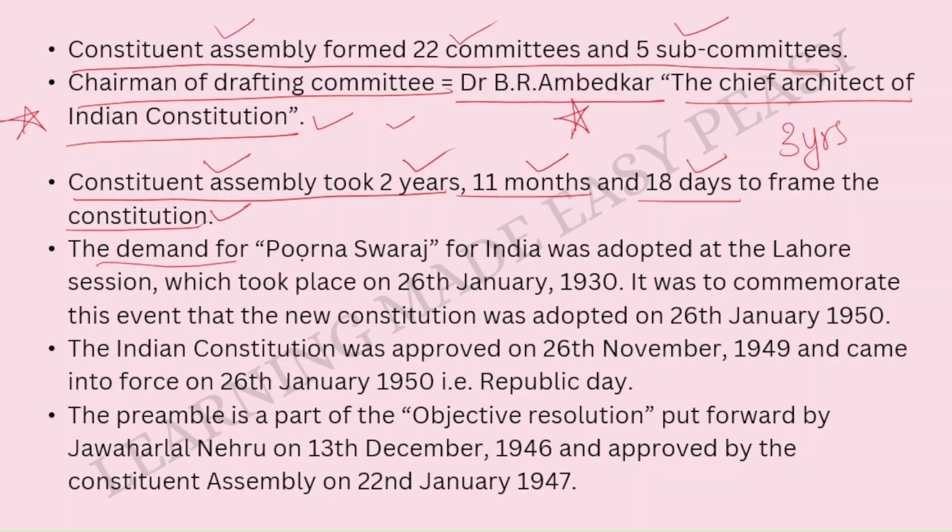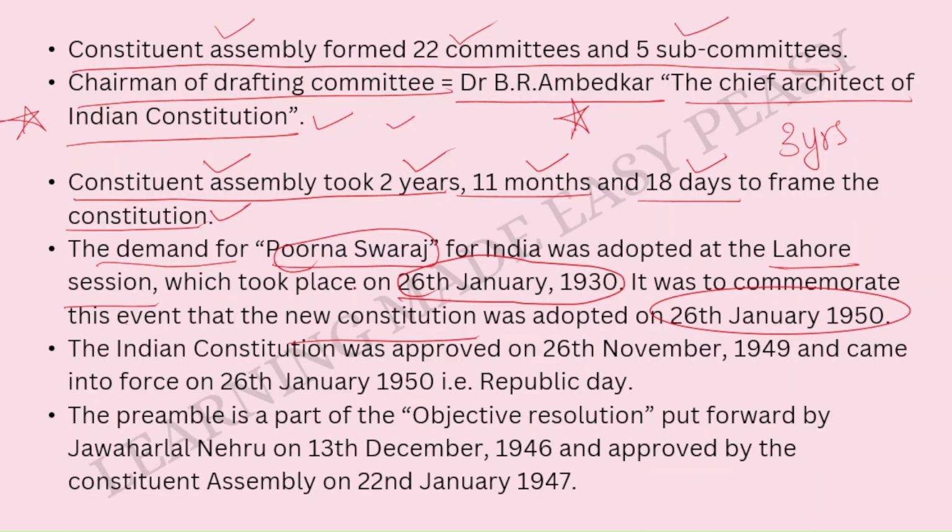The demand for Purna Swaraj for India was adopted at the Lahore session of Congress, which took place on 26th January 1930. It was to commemorate this event that the new constitution was adopted on 26th January 1950. Alright. So one thing you need to understand over here.